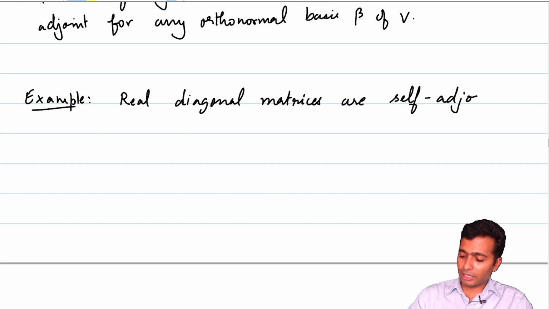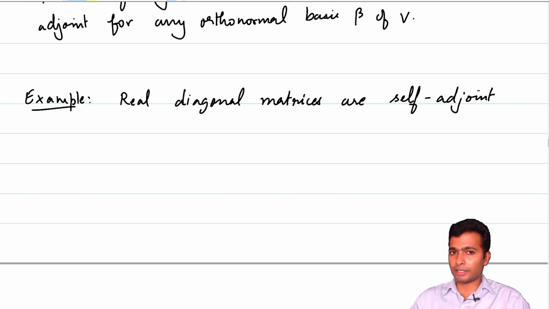The reason being that if the matrix has real entries, if you look at the conjugate, the entries are going to be preserved. There will be no change in the entries. And then if you look at the transpose, again it will not change because it's a diagonal matrix. So real diagonal matrices are always self-adjoint. Diagonal matrices with non-real complex entries are not going to be self-adjoint.